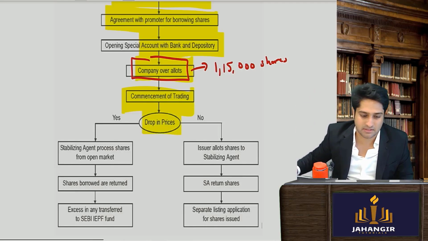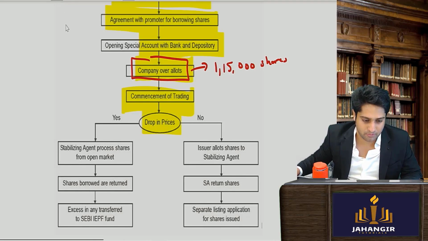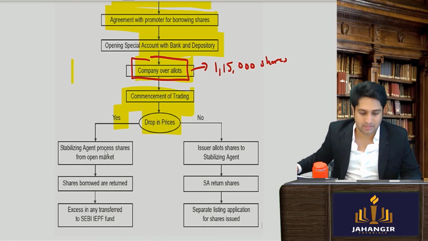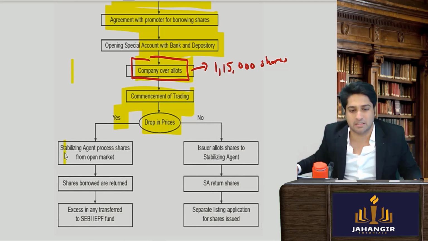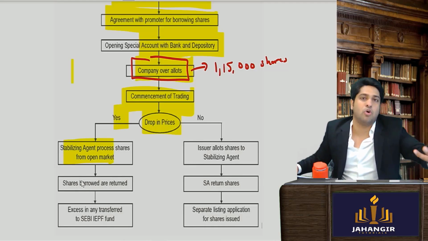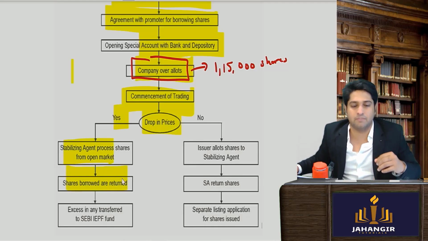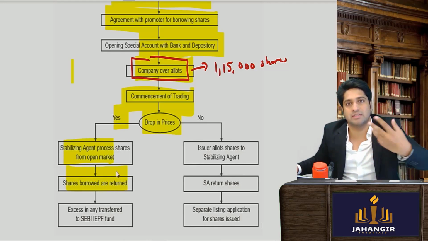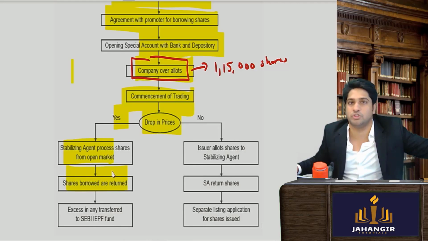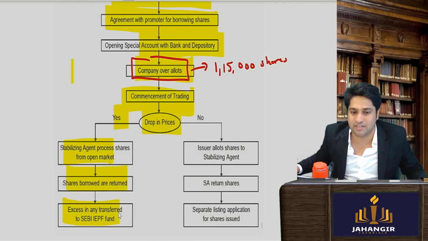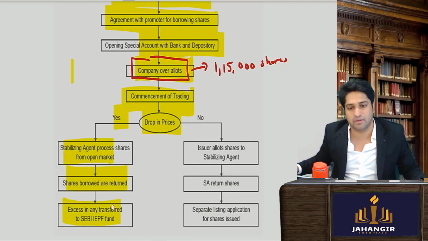Drop in prices. If there is a horrible IPO, then the moment the price starts going below the issue price, the stabilizing agent will start buying. He will buy all the shares from the market. Since he has bought all the shares, he will be in a position to return them, and the excess funds will be transferred to the IPF account.